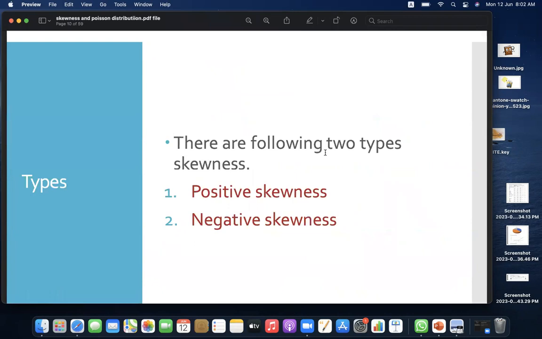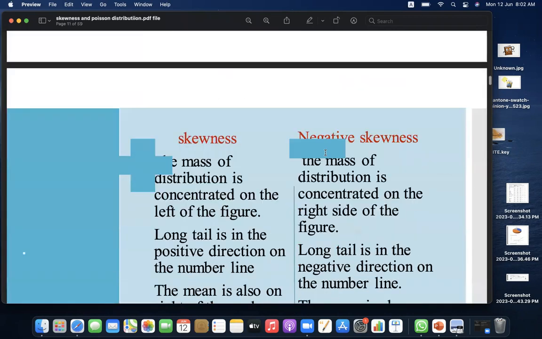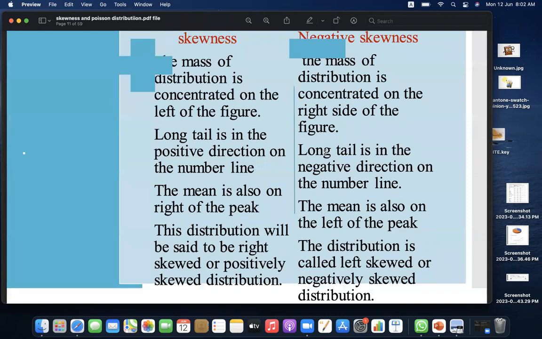There are two types of skewness: positive skewness and negative skewness. In positive skewness, the mass of the distribution is concentrated on the left of the figure. In negative skewness, the mass of the distribution is concentrated on the right of the figure. The long tail is in the positive direction on the number line. The long tail is in the negative direction on the number line. The mean is also on the right of the peak. The mean is also on the left of the peak. This distribution is said to be right skewed or positively skewed. The distribution is called left skewed or negatively skewed.